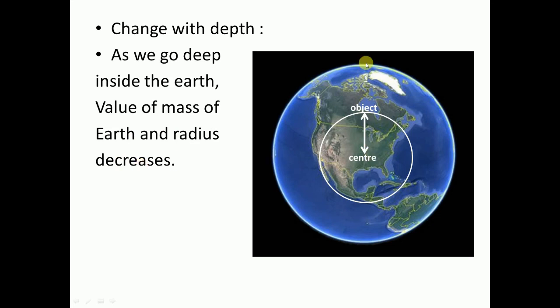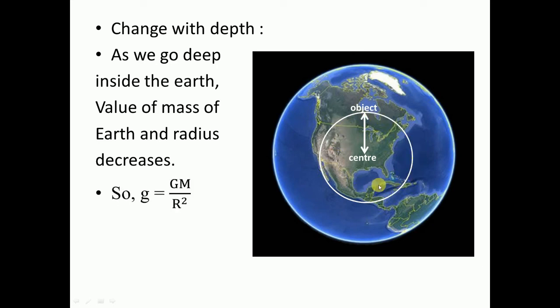When we were on the surface of the earth, the radius was greater, but now we are inside the earth, so the radius gets smaller. Also, on the surface we used to take the whole mass of the earth, but now we are going to take only this much mass of the earth.